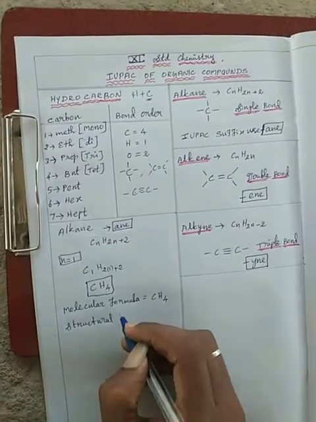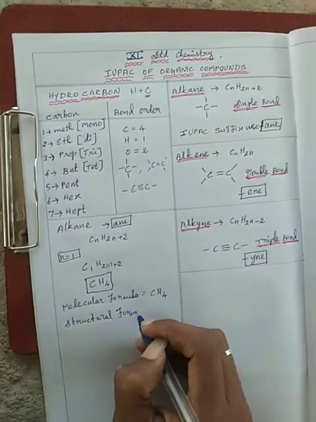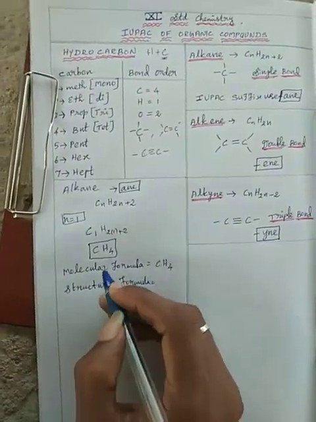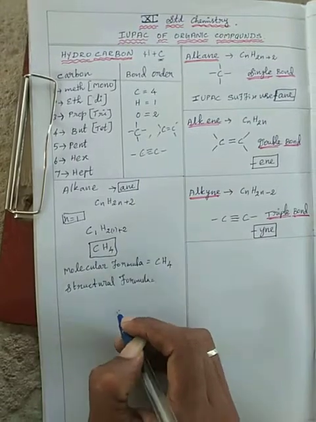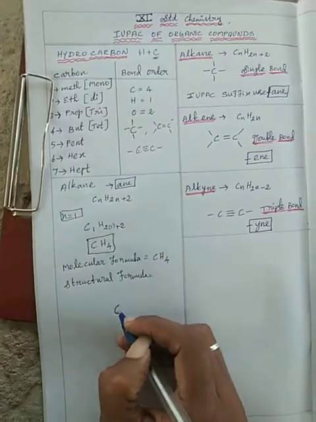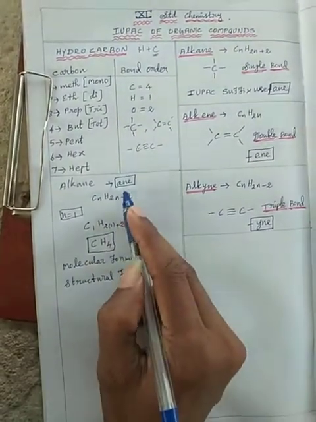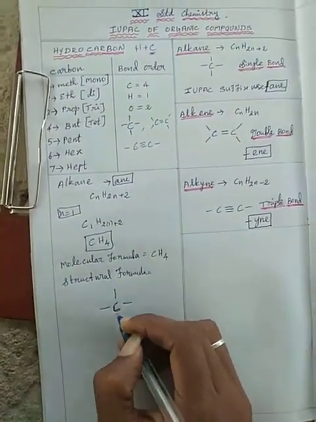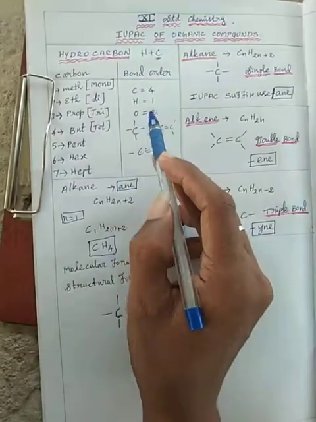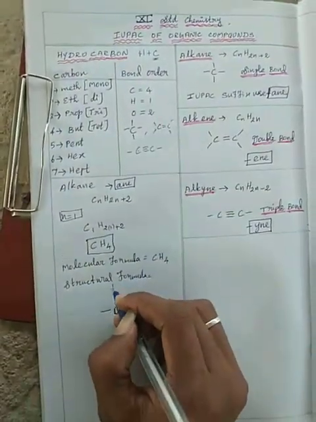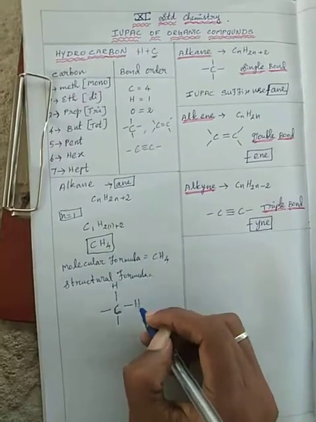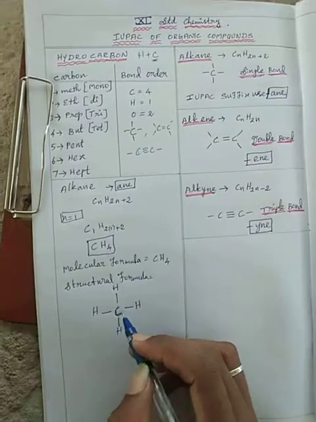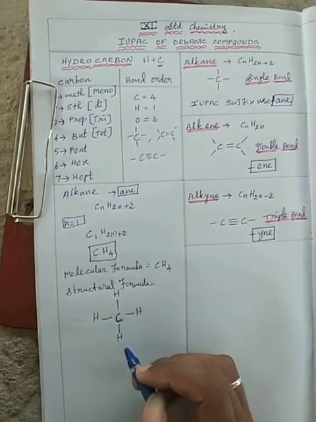Now the structural formula. For the methane structural formula, carbon has bond order 4 as already known, and this is the single bond formula. So the 4 bonds each carry one hydrogen, since hydrogen bond order is only 1: 4 hydrogen atoms and 1 carbon atom.